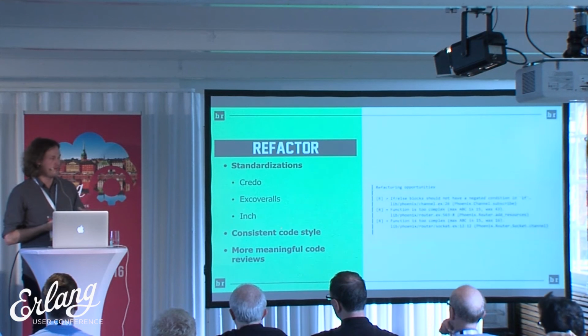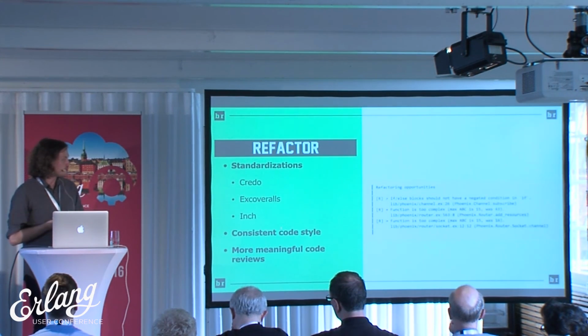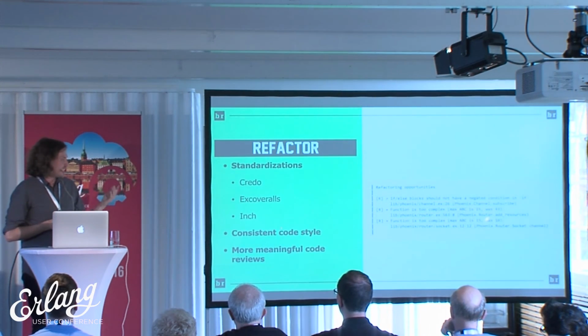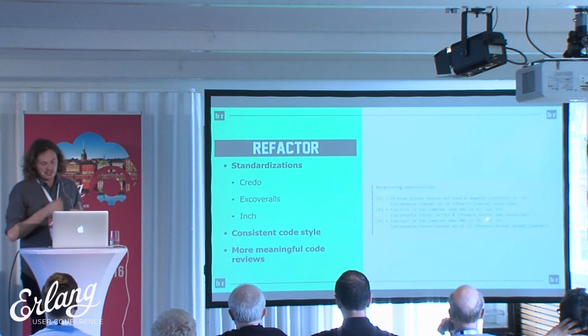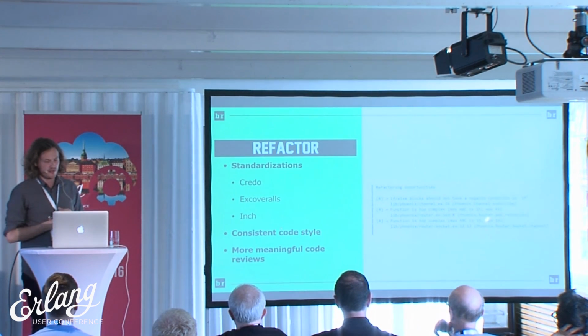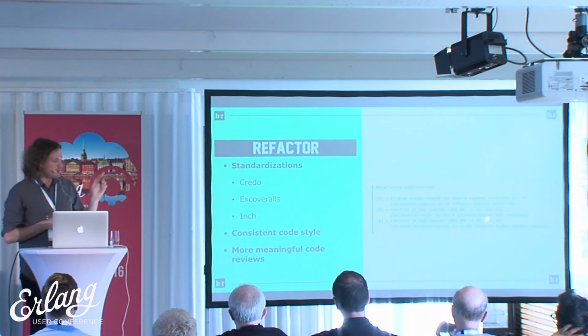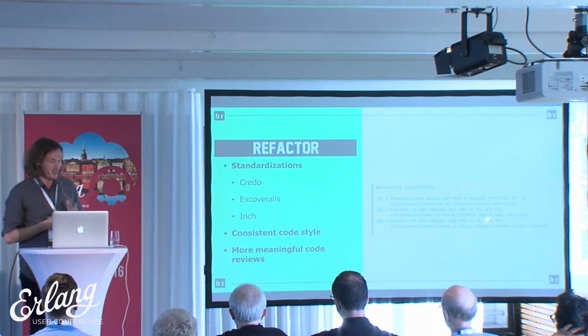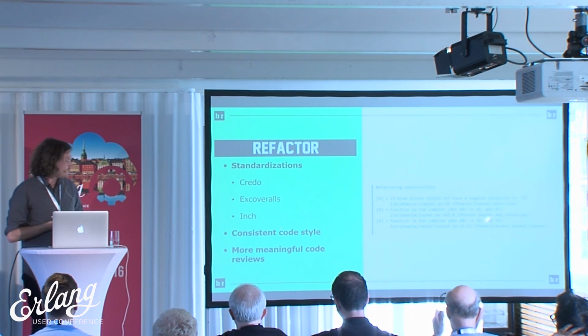You have to look at the flow of the data. You have to look at the architecture of the pull requests and so on. And it makes life a lot easier. We use ExCoveralls as well to make sure that we have high test coverage, and ExDoc, which is the Elixir version of Ench. Both Credo and Ench are written by Rene. R-E-N-E, I think, is his GitHub handle. And I can't recommend them enough.